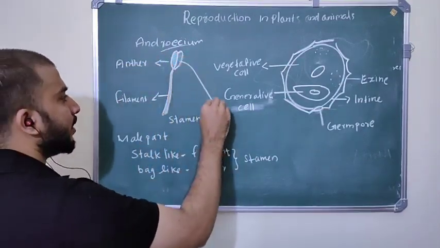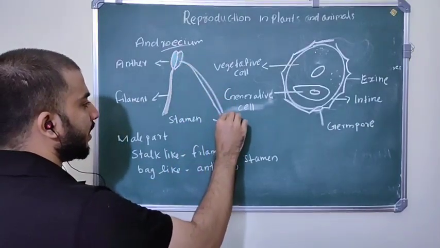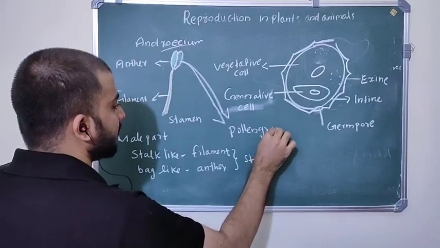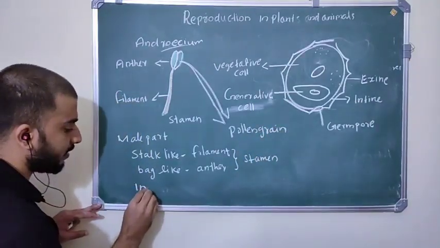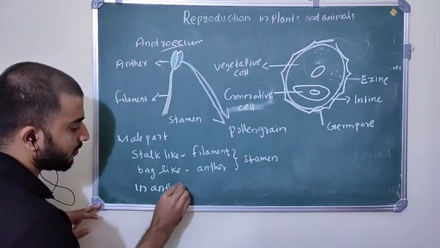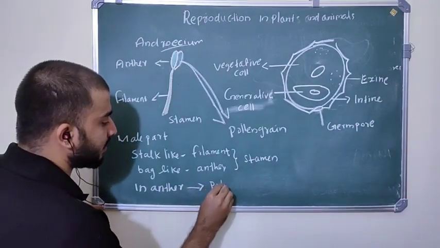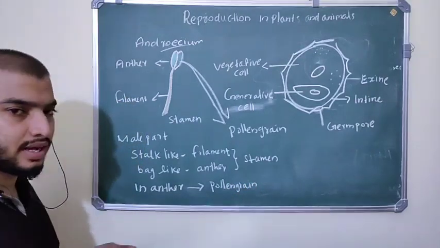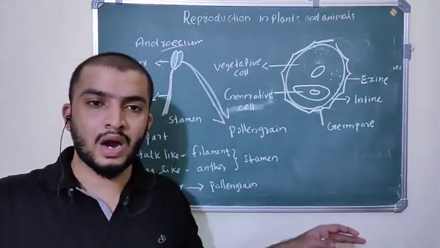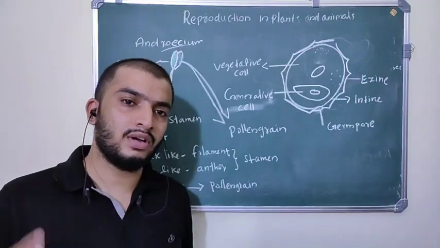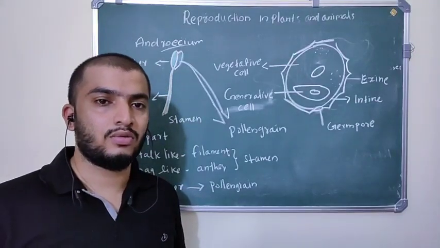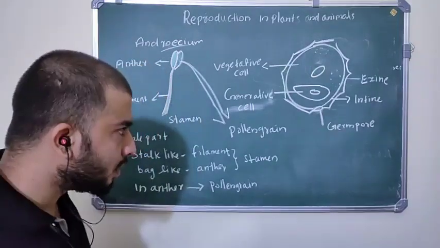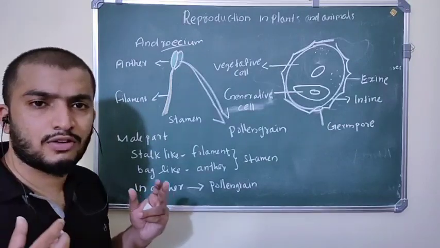In this anther, you can see pollen grains. Pollen grains are produced inside this anther. This anther breaks and pollen grains are released outside, and these pollen grains travel from one flower to the next flower, or one plant to the next plant. So my next question: what is the structure of pollen grain?